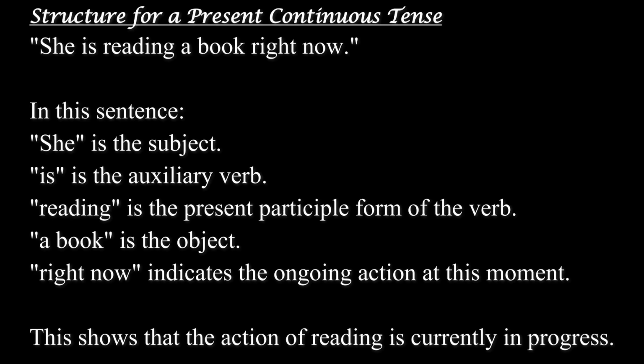In this sentence, she is the subject, is the auxiliary verb, reading is the present participle form of the verb, a book is an object, right now indicates the ongoing action at this moment. This shows that the action of reading is currently in progress.